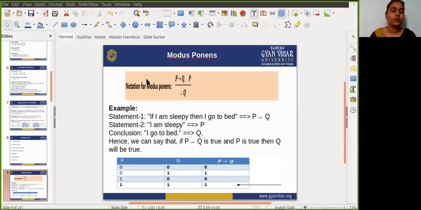So guys, it can be proved by creating a truth table. In a truth table I'm taking two propositions, P and Q, and for that we apply the implication rule. In the first condition both are false.